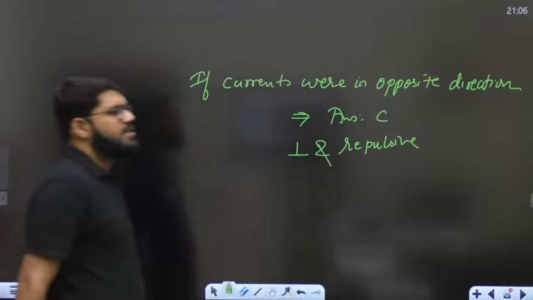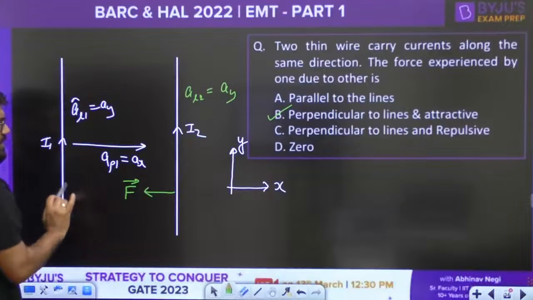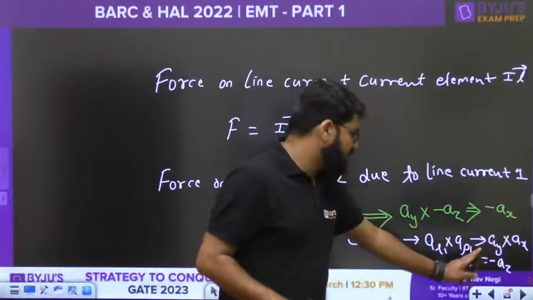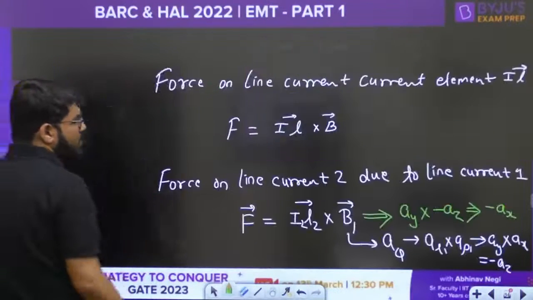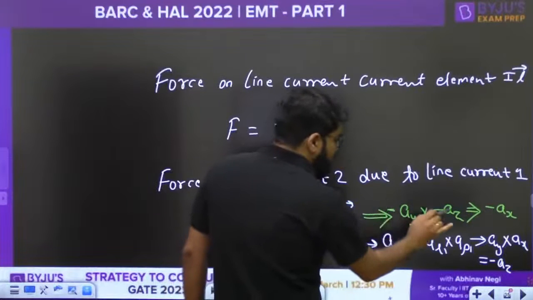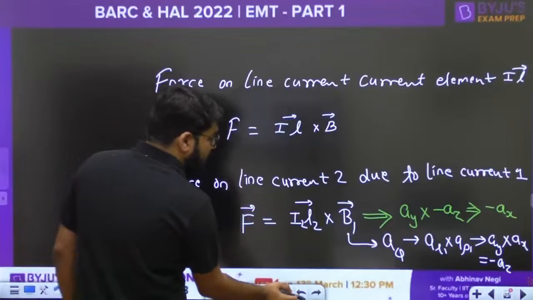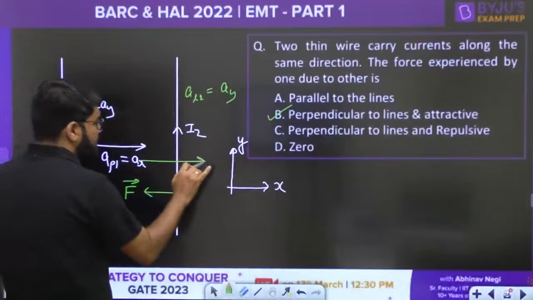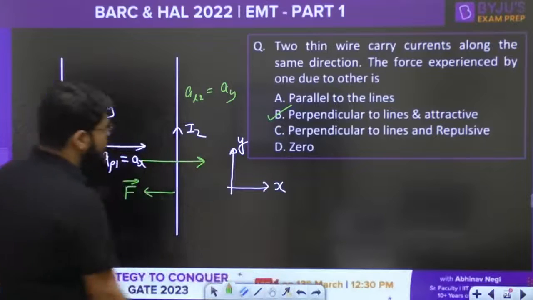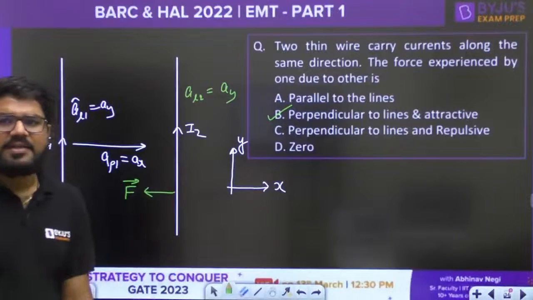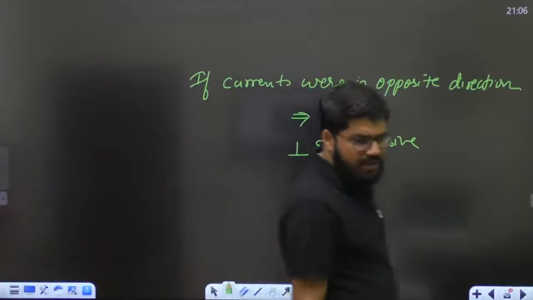Perpendicular and repulsive. Perpendicular, because the current of the first is fixed. So what is the direction of B1? That will be minus AZ, but I am changing AL2, and that will become along the minus AY. So when you do this minus plus, y cross x will become plus x. Plus x means that this is the direction of the force. So now it is trying to push the line current 2 away. So it will be repulsive in that case. Then the answer will be C, if the currents were in opposite direction. Then it will be perpendicular and repulsive.